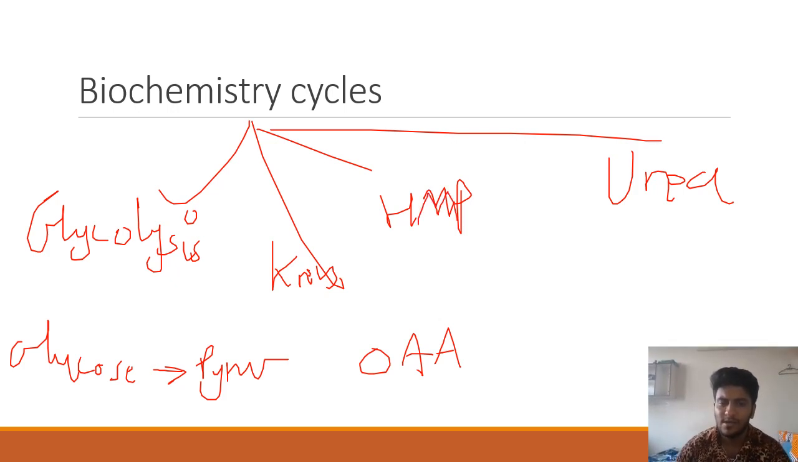HMP shunt pathway: how many ATP are generated? All those things may be asked. Like what are the two types of phases, the oxidative phase and the payoff phase, like in glycolysis. So these kinds of questions. Where does it occur, the location: mitochondria or somewhere else, cytoplasm.